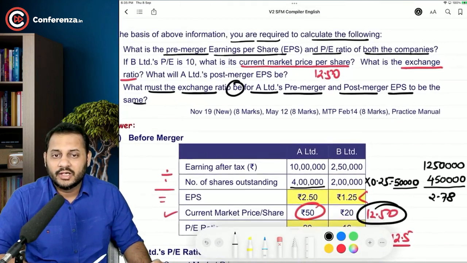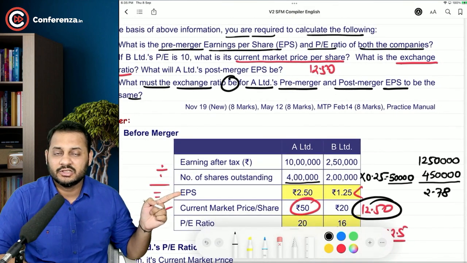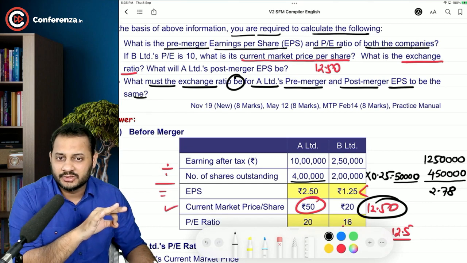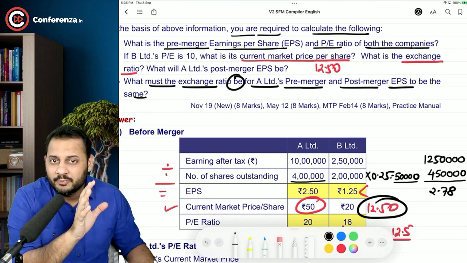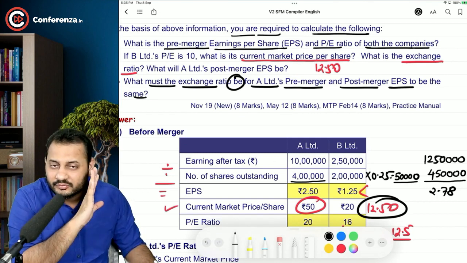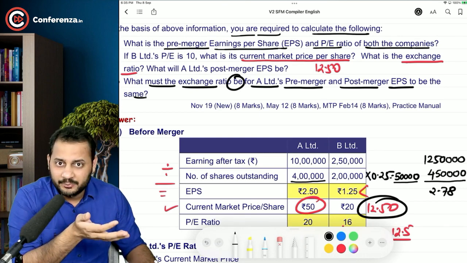We have to calculate an exchange ratio in such a manner that the EPS pre-merger should be the same as post-merger. That means we want to keep the EPS after merger as 2.5.